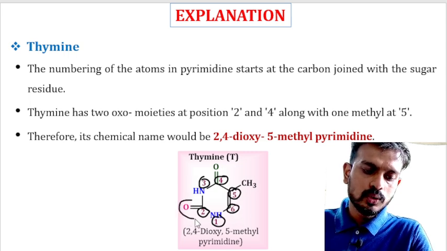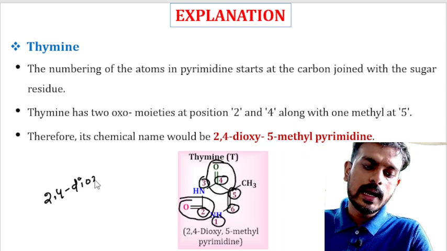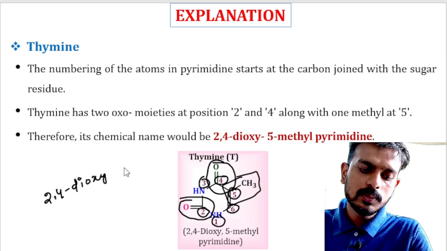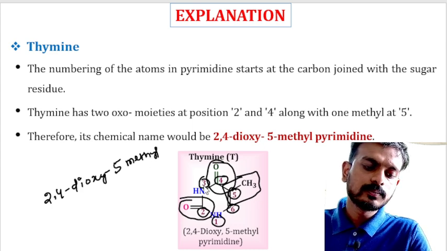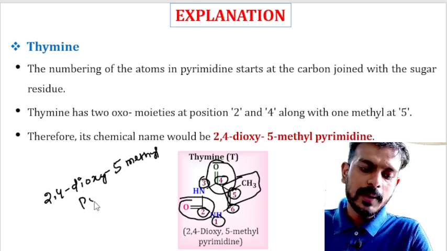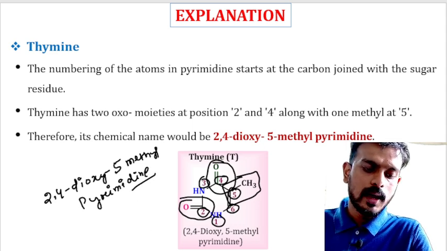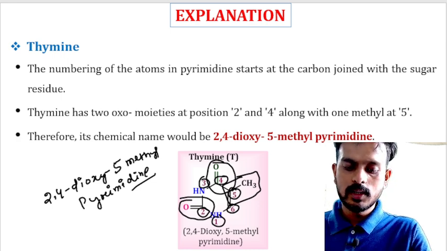At position number 2 there is an oxo group, and in position number 4 there is an oxo group, that's why 2,4-dioxy. In position number 5 there is a methyl group, so 5-methyl. And this is a pyrimidine nucleus, that's why 5-methylpyrimidine. This is the IUPAC name.